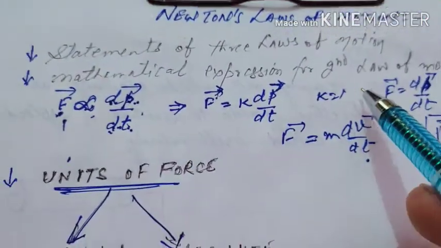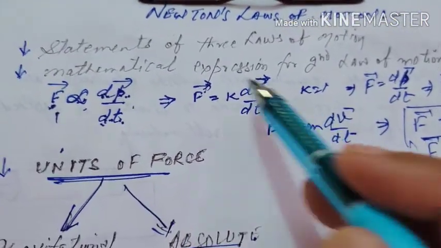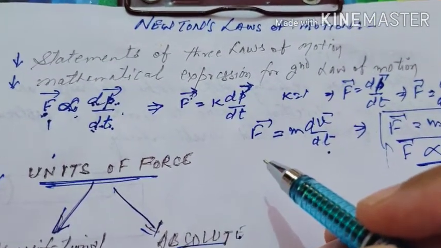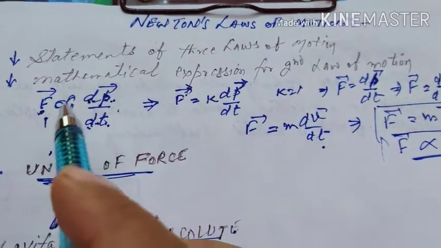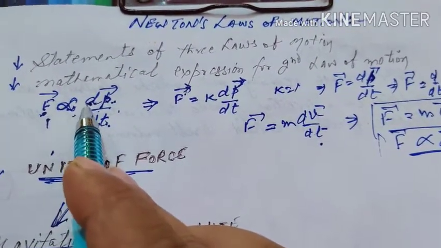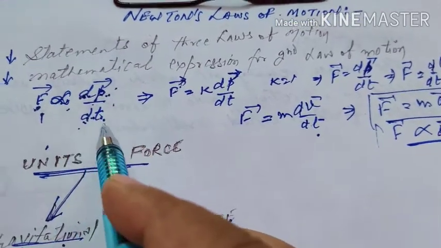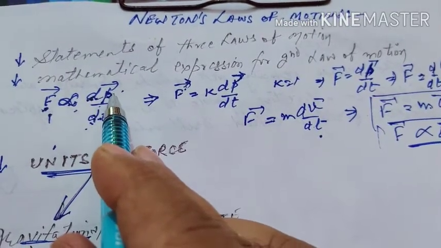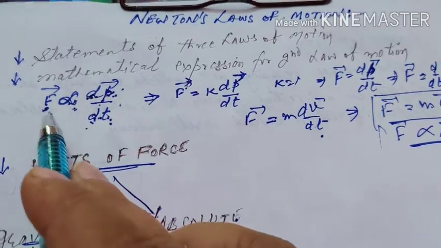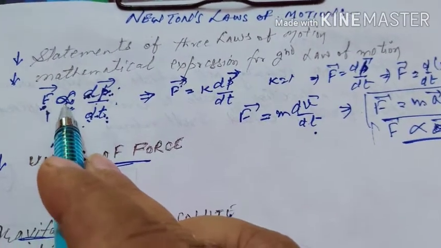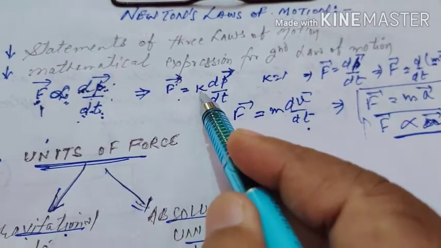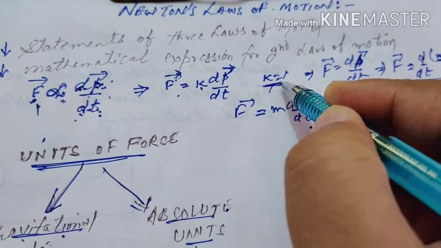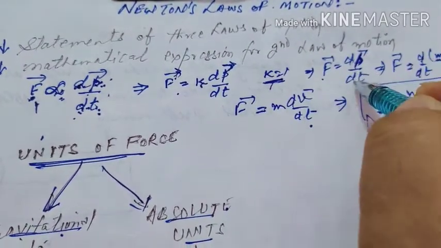In mathematical form, sometimes the examiner may ask you in the examination to write the mathematical expression for Newton's second law of motion. So here I am going to explain that d stands for change. So change in momentum with change in time, or I can say rate of change of momentum, is directly proportional to force applied. When the sign of proportionality is removed, a constant of proportionality K is used. In the SI system, its value is calculated to be 1. So K is 1, so F is equal to dP by dt.